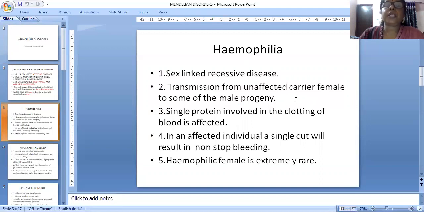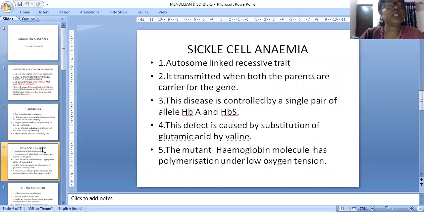Transmission from an unaffected carrier female to some of the male progeny. Among a cascade of proteins, a difficulty in one protein is what causes hemophilia. And next one, sickle cell anemia, is an autosome linked recessive trait only.